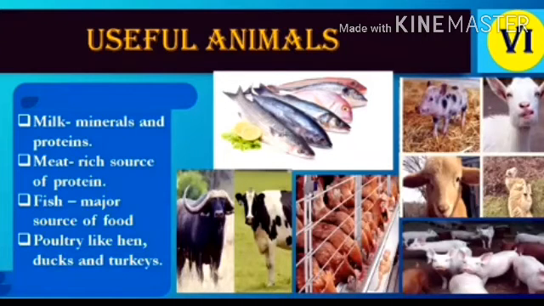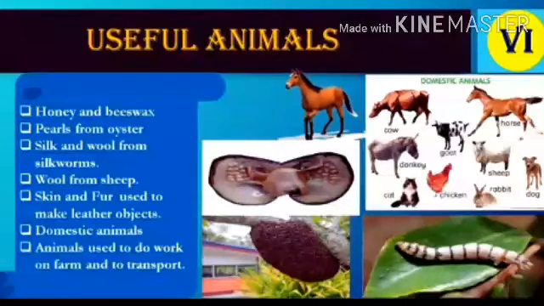Along with that, there are some animals, for example horse and sheep. These are also useful for occupation. See, the horse is used for occupation, for transportation. Again, honey and beeswax are there.